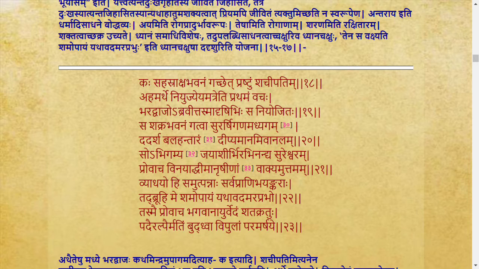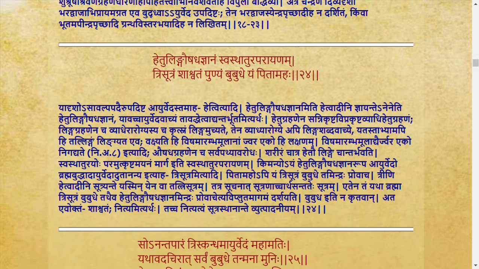Moving to the next shloka. So here Indra taught the Ayurveda to Bharadwaja. I quote shloka number 24. Hetulinga aushadha jnanam swasthatura parayanam trisutram shashwatam punyam bubudhe yam pitamaha. Here they have explained an understanding of Trisutra. Sutra is a formula. What is that Sutra? Sutra is having three components. The three components are Hetu, Linga and Aushadha: Hetu Jnana, Linga Jnana and Aushadha Jnana.